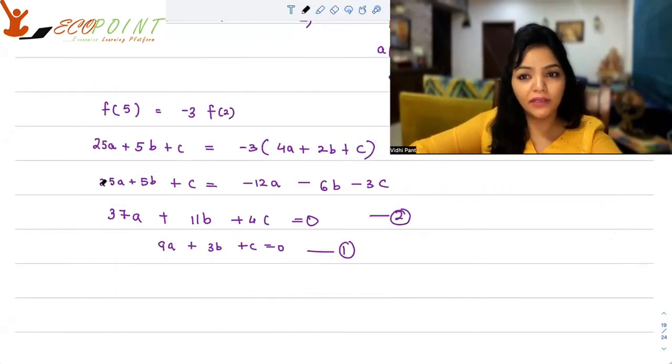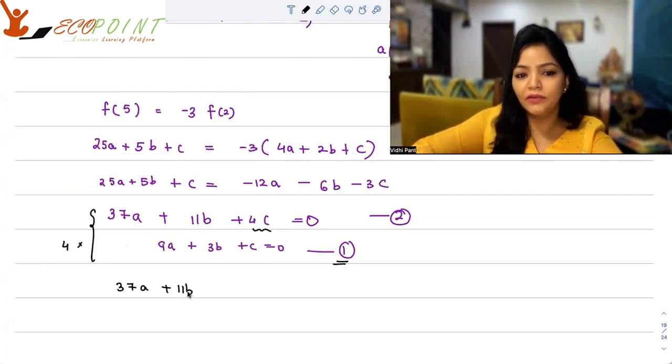Solving equations is a very important part of basic maths. So with this question, I'm also dealing with that. I'm going to use the elimination method. I want to eliminate c, so I am going to multiply equation 2 by 4, so that I have 4c and I can eliminate it. So you have 37a plus 11b plus 4c equals 0, which stands as it is. The other one turns into 36a plus 12b plus 4c equals 0.